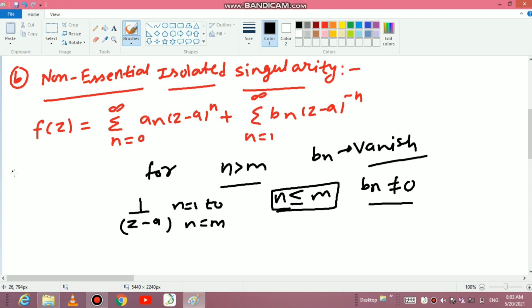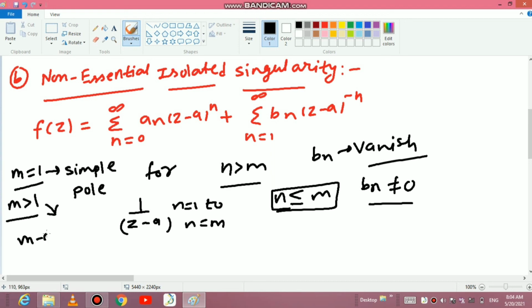For m is equal to 1, the non-essential isolated singularity is known as a simple pole. And if we take other values, like m greater than 1, the non-essential isolated singularity is known as an m order pole.